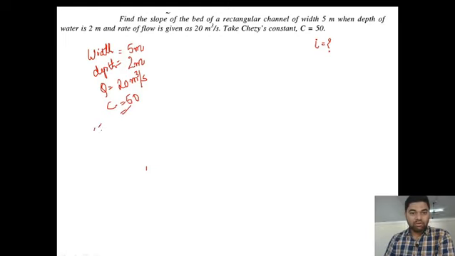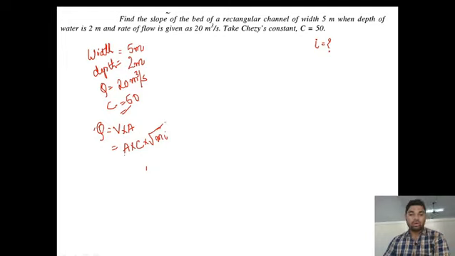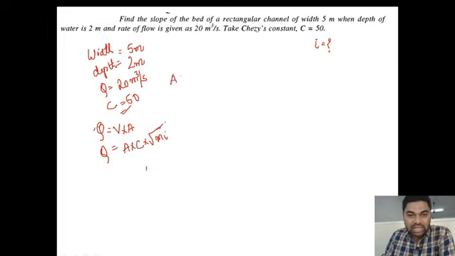So we know that the formula for discharge is q is equal to v into a, velocity into area. What is the formula of velocity according to Chezy? c into under root m i. So q is equal to a into c into under root m i. So this is the formula for rate of flow. As the rate of flow 20 meter cube per second is given in the problem, we will find the area. The area of the rectangular channel is width into depth, 5 into 2 is 10 meter square.